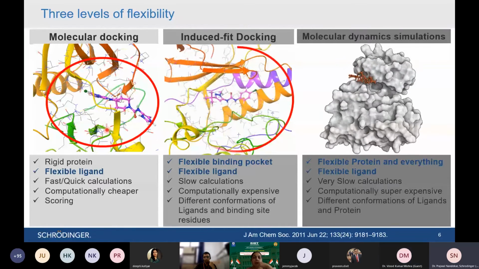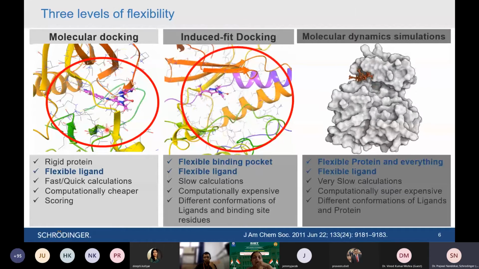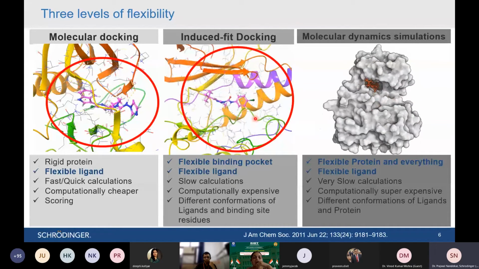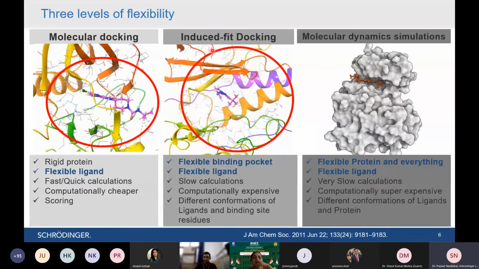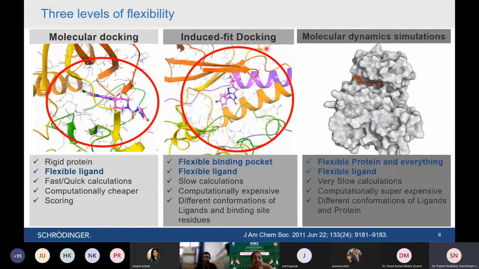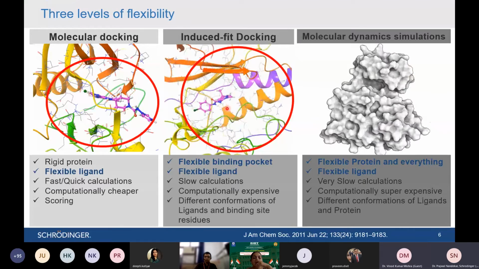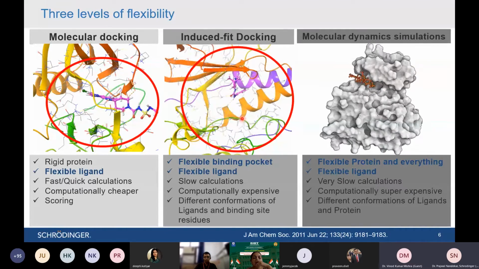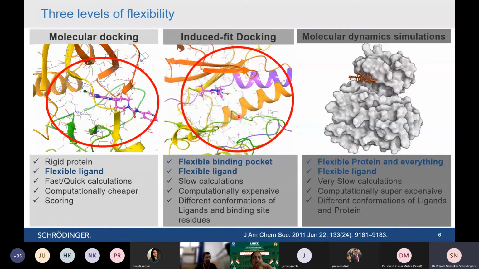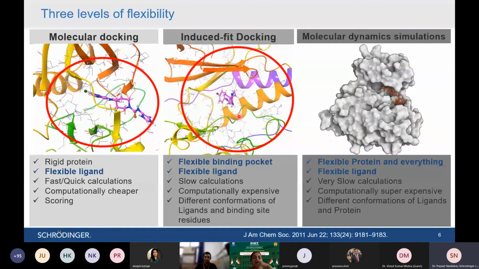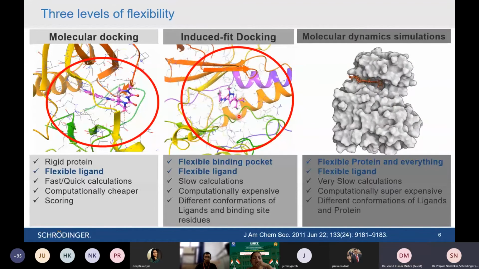But then the next thing that comes into the picture is induced fit docking. In induced fit docking, it's not the complete structure of the protein which is flexible, but we can consider the binding pocket amino acid residues of the protein as flexible. This is a method present in the Schrodinger suite. The name of the method is induced fit docking.